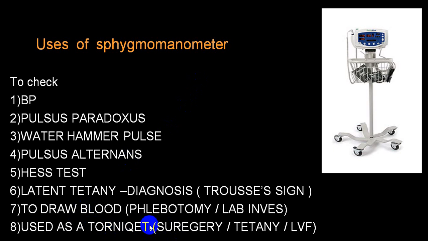Also, there is one treatment for left ventricular failure: you can utilize it as a tourniquet treatment in left ventricular failure. And for diagnosis of tetany, you can utilize the sphygmomanometer by demonstrating the Trousseau sign, and you can utilize that as a tourniquet test.